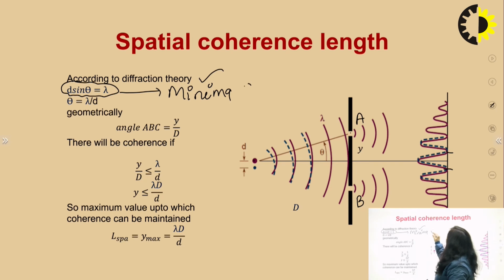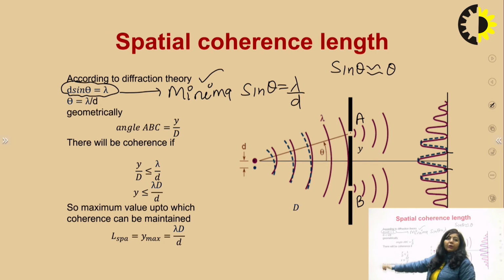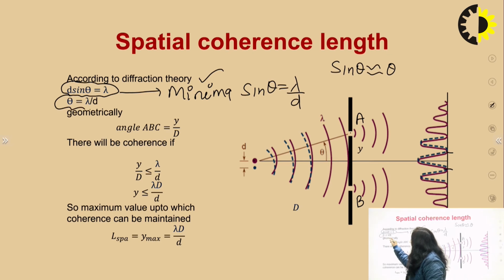So from here, sin theta is equal to lambda by d. Since theta is very small, sin theta is approximately theta. So we can write theta is equal to lambda by d. So this is your one expression, right?